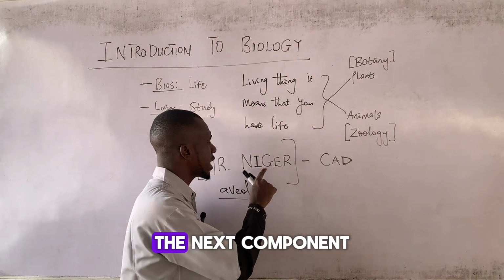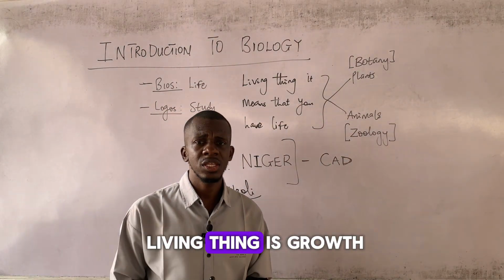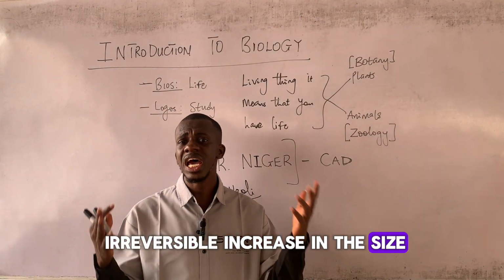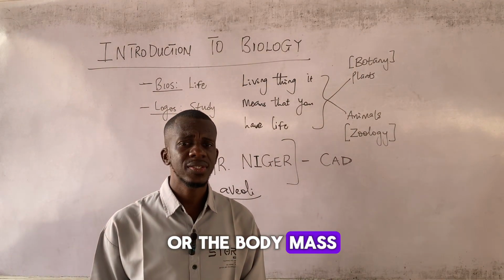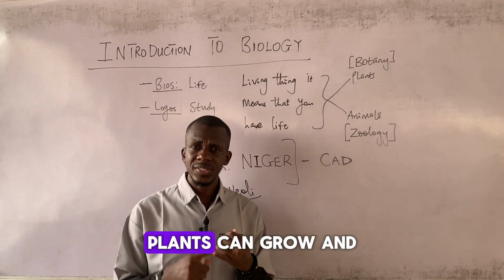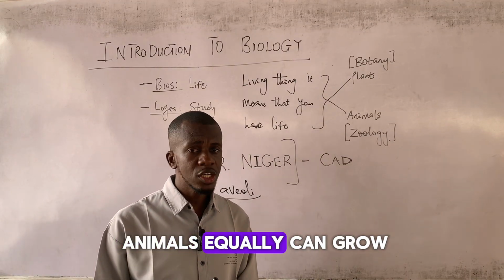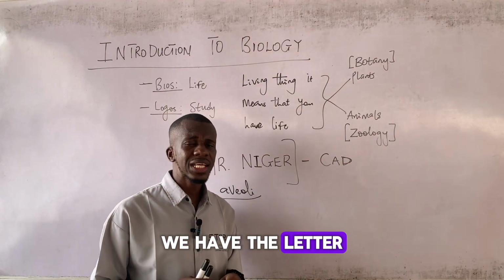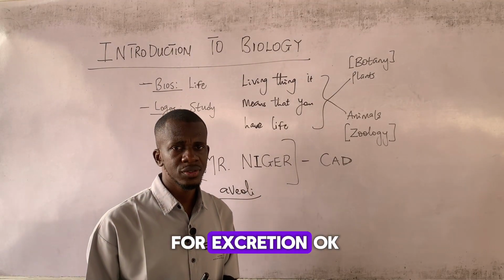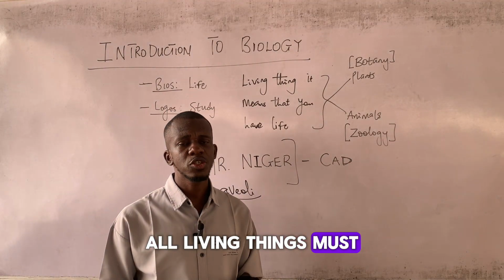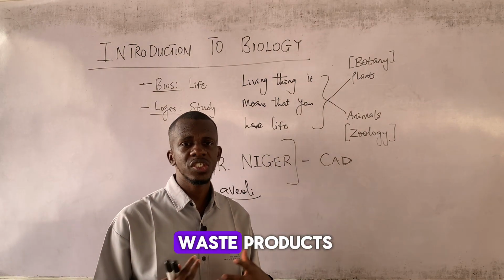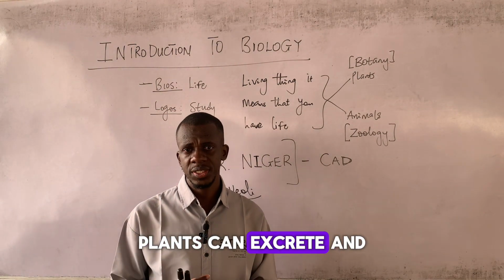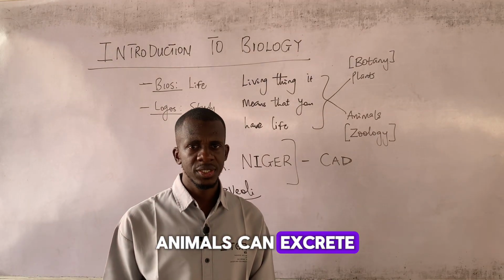All right, now the next component or character of a living thing is growth, which is simply the irreversible increase in the size or the body mass of an organism. So plants can grow and animals equally can grow. All right, we have the letter E here, which stands for excretion. Okay, all living things must be able to remove waste products from their bodies. All right, so plants can excrete and animals can excrete.